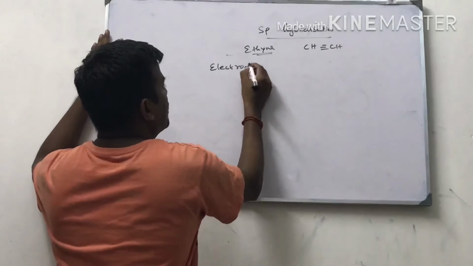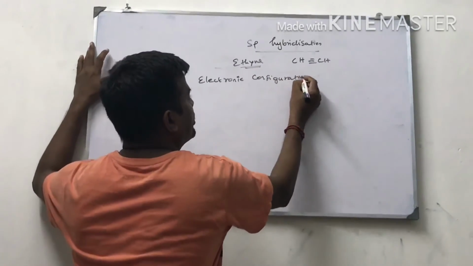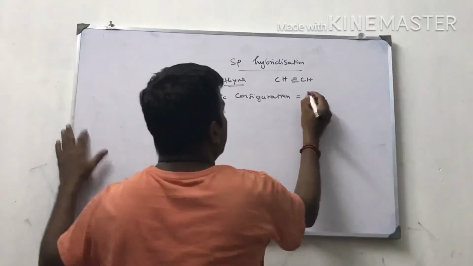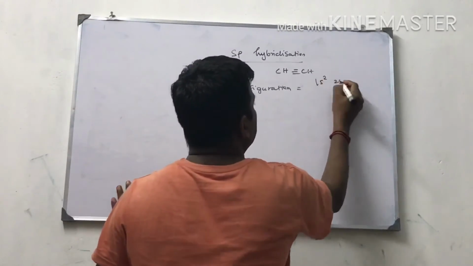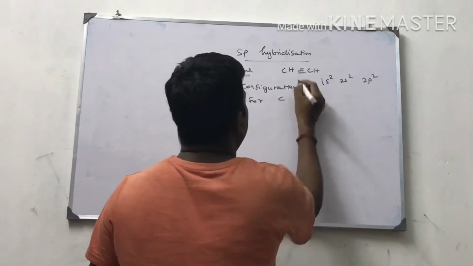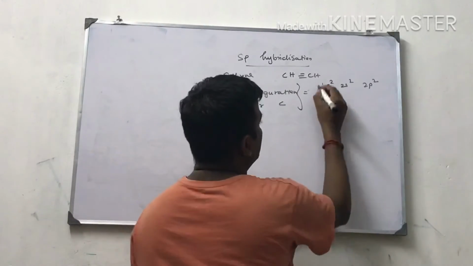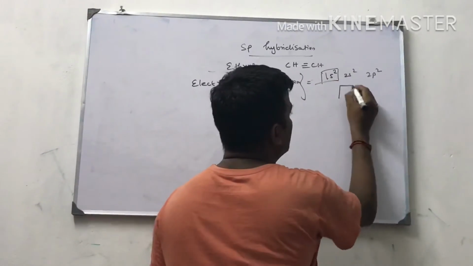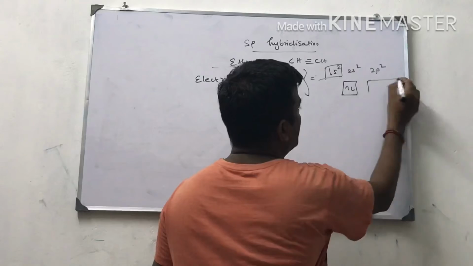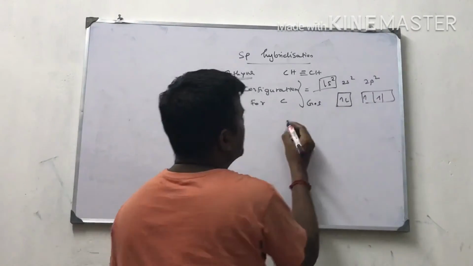It is 1s2, 2s2, 2p2 for carbon. This carbon alone we have used. The 1s is the inner shell, so it will not come. 2s2, 2p2, 1, 2. This is the ground state configuration.